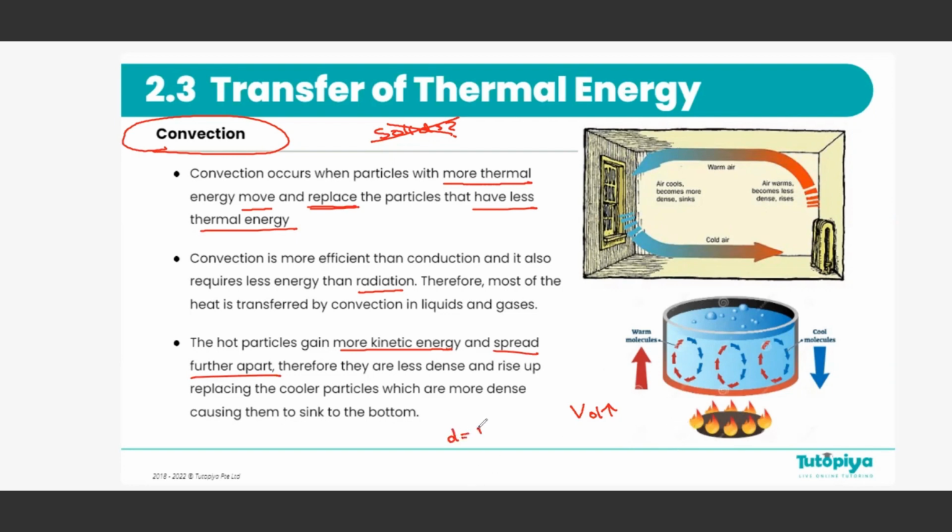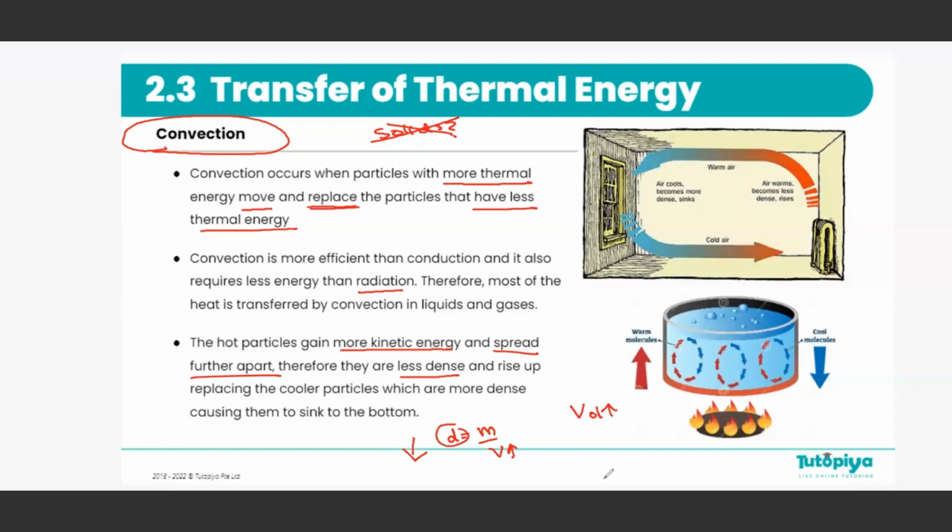Density is mass over volume. Mass remains the same and volume increased. So what happens to density? Density will decrease. So the hot particles, or that area with hot particles, will become less dense. And what about the cooler particles? Nothing really happened to the volume because they remain the same.